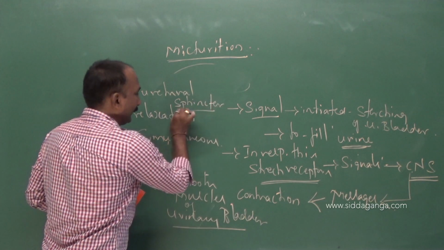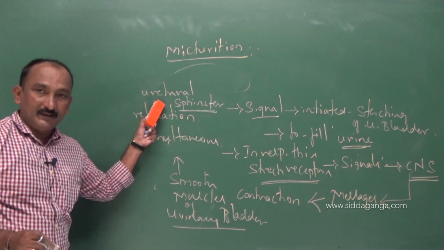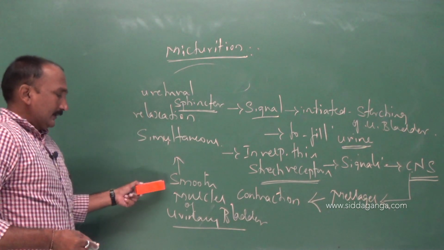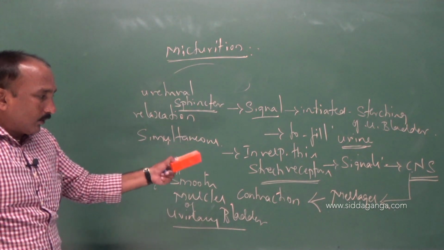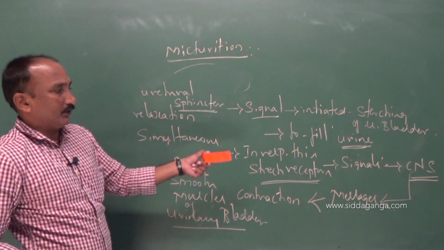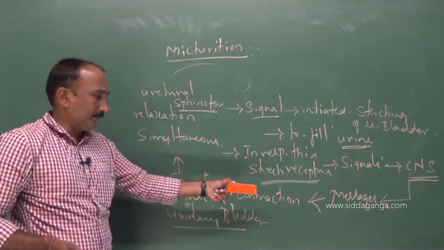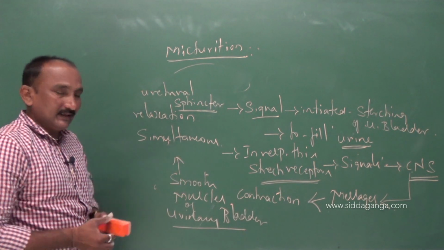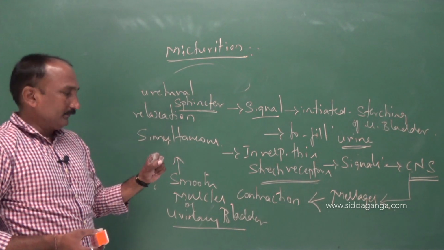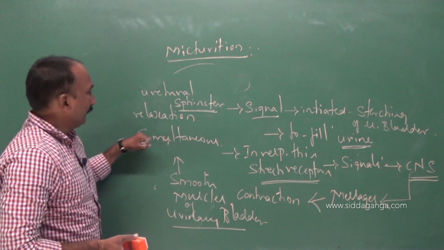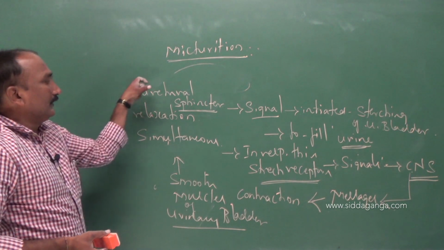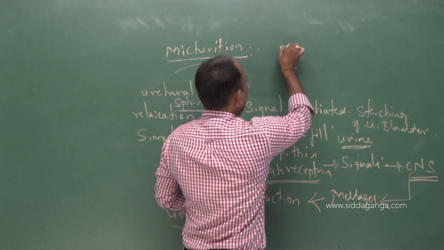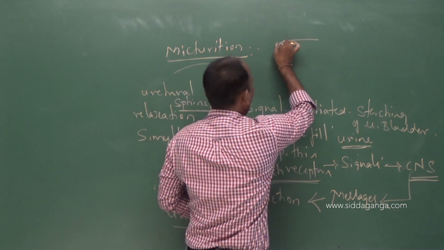As the opening of the urethra, we call it the urethral sphincter, is it not? So the smooth muscles of the urinary bladder undergo contraction because of the messages carried from the central nervous system. Along with that, there is simultaneous relaxation of the urethral sphincter. So it is better to consider the urinary bladder